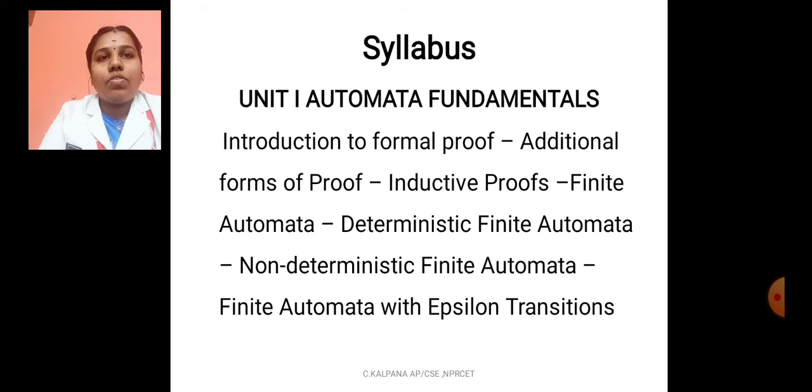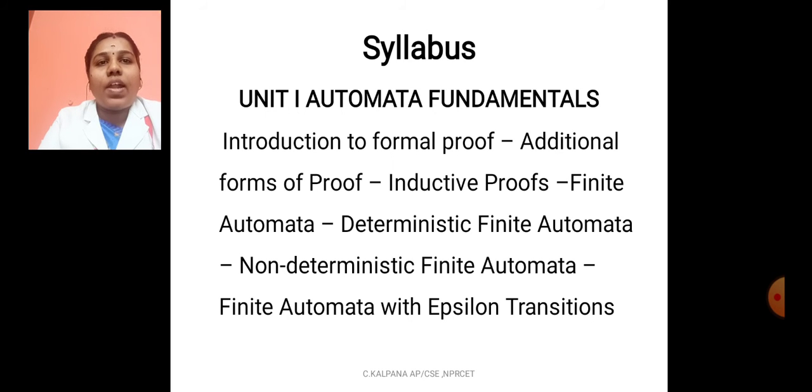First we should know the basic concepts provided in this subject. First unit title is Automata Fundamentals. In that we will learn about the basic mathematical formulas, that is formal proof, additional forms of proof, inductive proof, finite automata, deterministic finite automata, non-deterministic finite automata and finite automata with epsilon transitions.